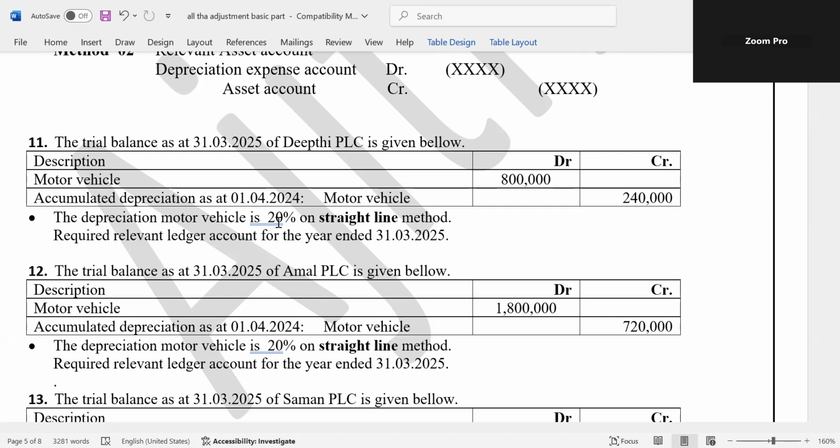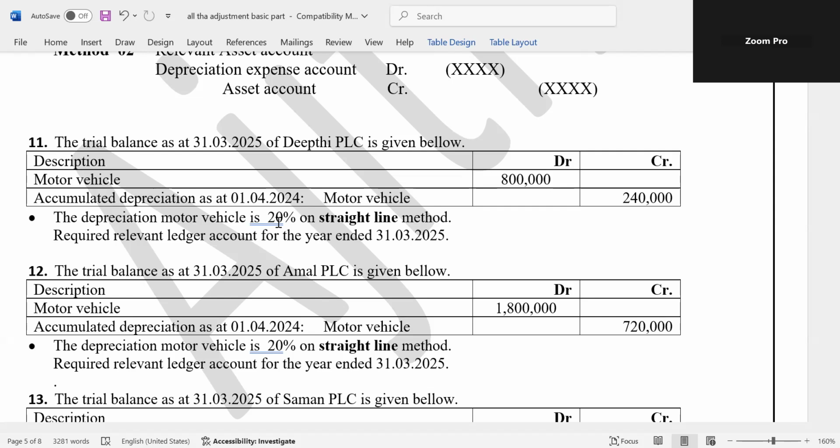Then think how to record the ledger account also. Cost value is given 800,000, and accumulated depreciation 240,000. Straight line method. Think there are two equations available. You have to decide based on given information which equation should be applied to calculate annual depreciation.